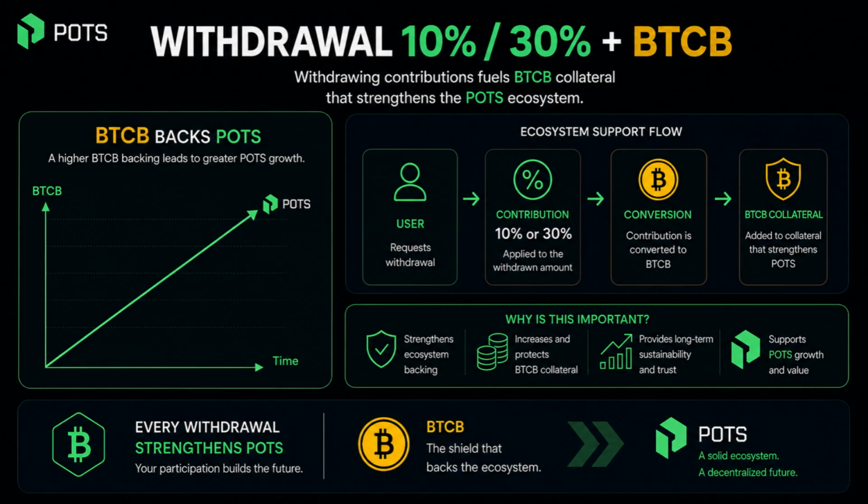When a user withdraws, there is a contribution to the ecosystem. If the user chooses a slower release, the contribution is 10%. If the user chooses immediate release, the contribution is 30%. The important thing to understand is that this money does not disappear. That contribution is converted into BTCB, which works as collateral or backing for the POTS ecosystem. The more users participate and withdraw, the more BTCB can accumulate as backing.